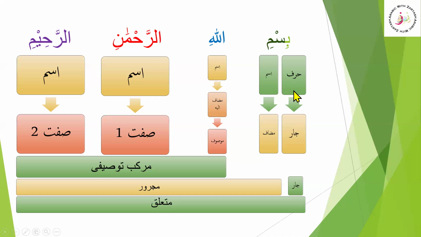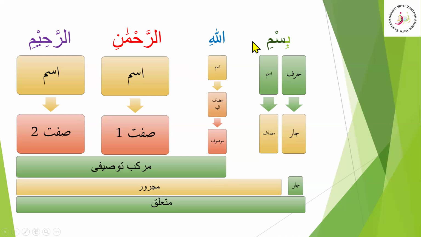So this is jar majroor and it is mutalik, because we know that the jar majroor fragments are mutalik to some fail, or to a fil or maful. So here the ism is majroor because of the harf of jar.